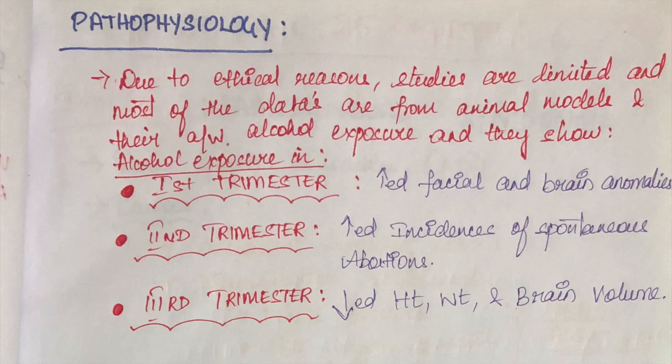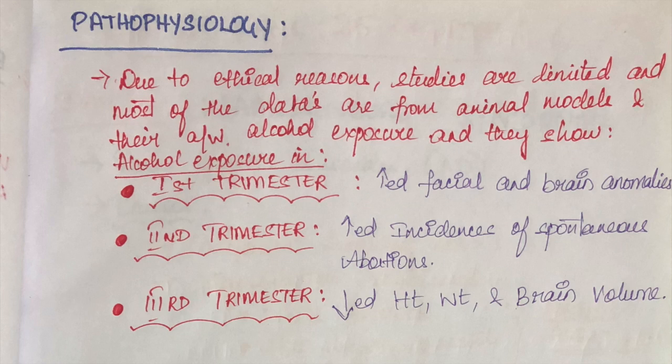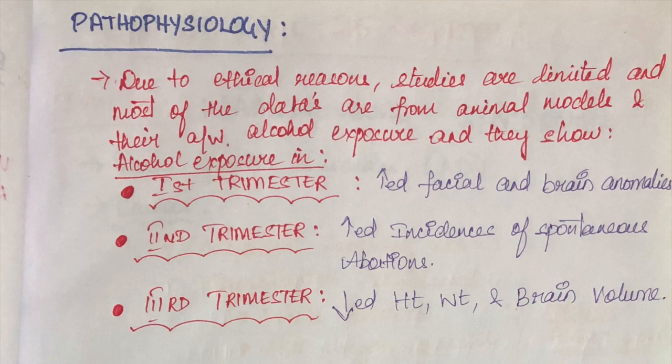If you see the pathophysiology, due to ethical reasons, the studies are limited and most of our data are from animal models associated with alcohol exposure. They have shown that when there is alcohol exposure in the first trimester, there is increased facial and brain anomaly, in the second trimester, there is increased incidence of spontaneous abortions, and in the third trimester, there is decreased height, weight, and brain volume.